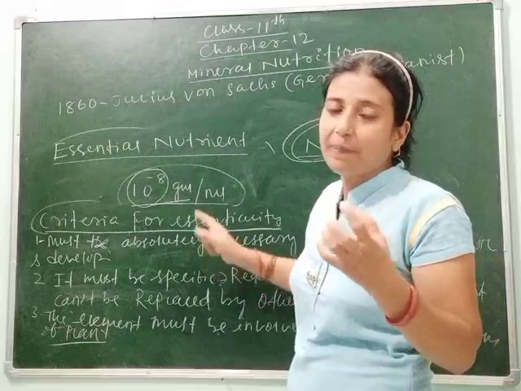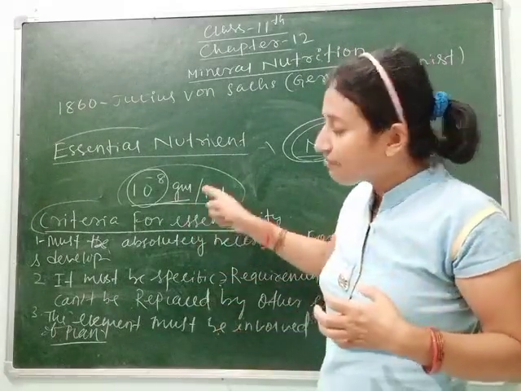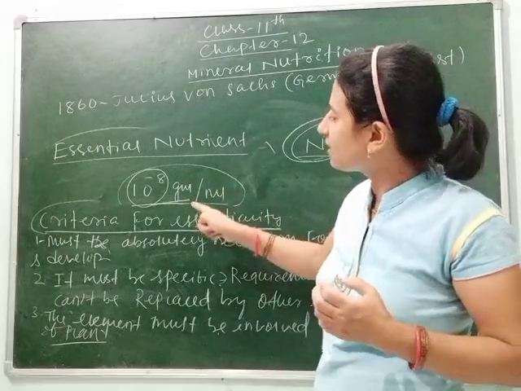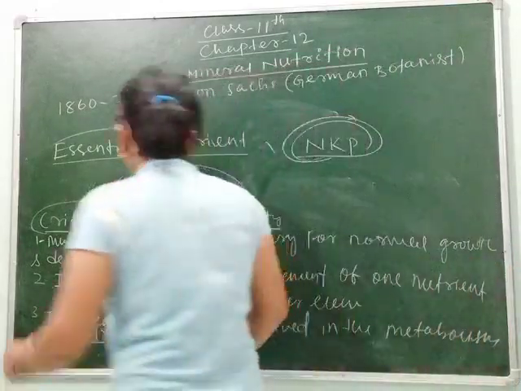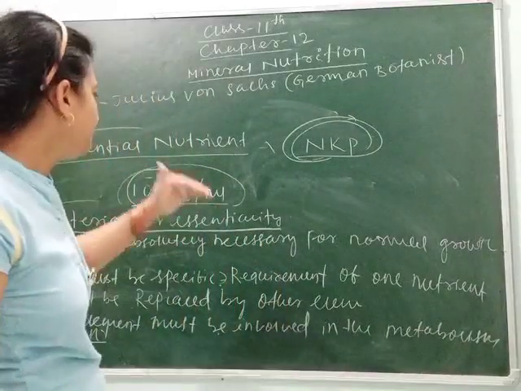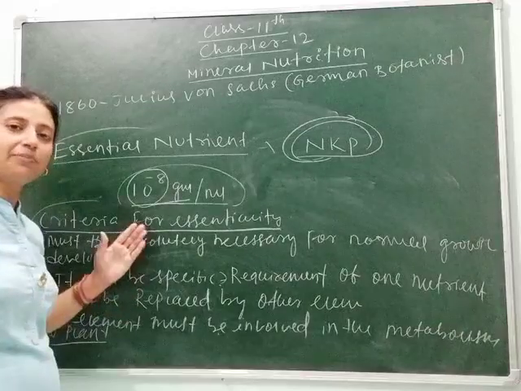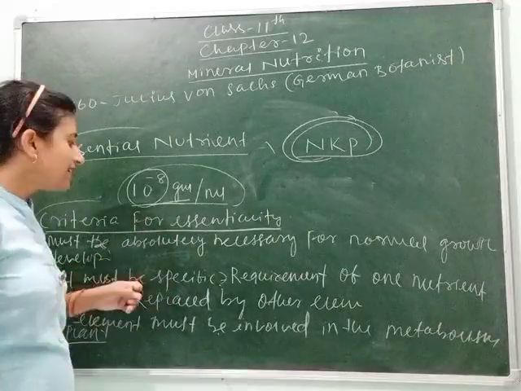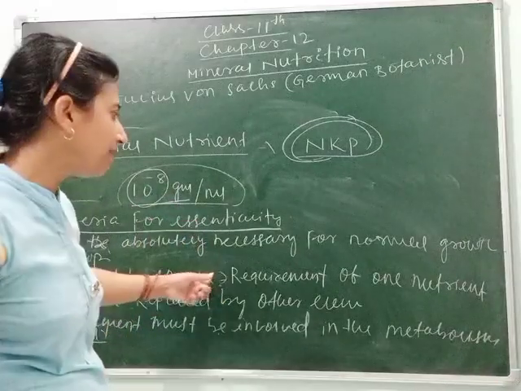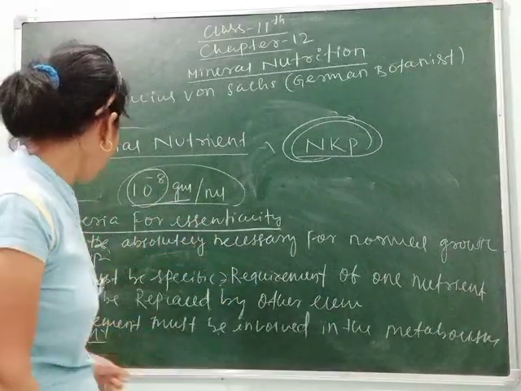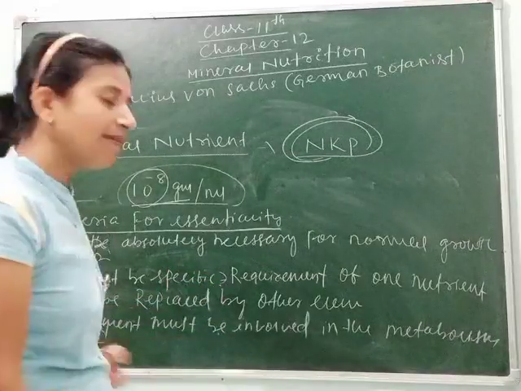So like this, plants also have some specific nutrients, and what are the criteria or characteristic features of this essentiality of nutrients? As I have told you, it must show normal growth and development due to which reproduction occurs and seed formation. Second, it must be specific, meaning no other mineral nutrient can replace this particular nutrient. Then the element must be involved in the metabolism of the plant.